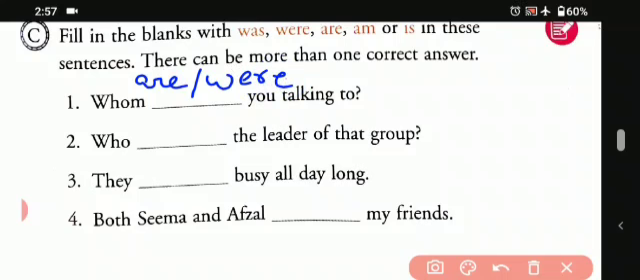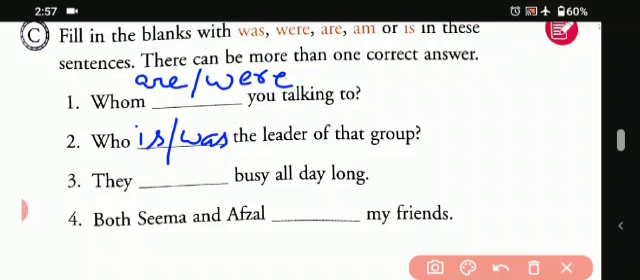Who dash the leader of that group. So in this we can use both the tenses, that is is, the present, and was, that is past. So is: who is the leader of that group, and if you will be using was like this, who was the leader of that group, like this.